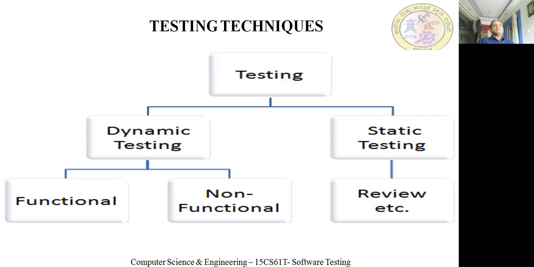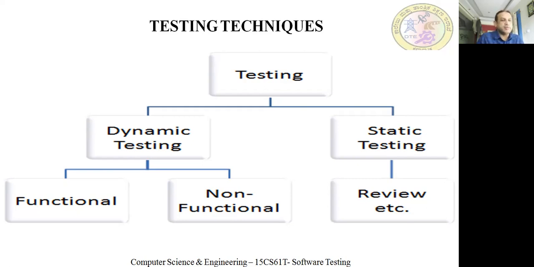So basically we classify testing into two types, static and dynamic testing, where static testing is a technique where, without executing the code, we test the code manually. When you execute the code and do testing, we call that dynamic testing.